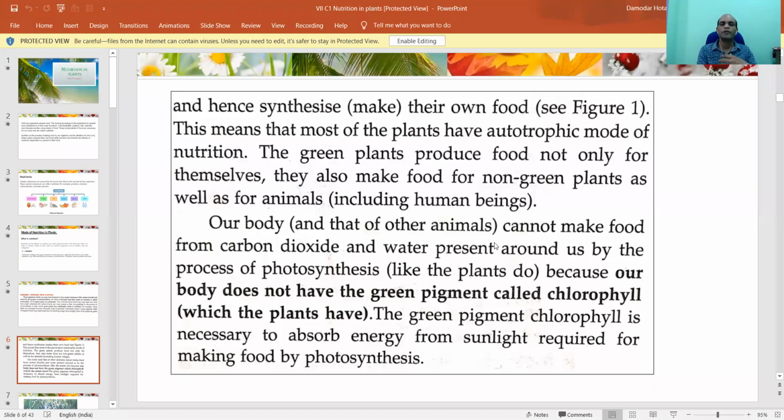Our body, meaning we animals other than green plants, don't have the capacity or the necessary instrument; it's not designed so that we can make our food ourselves. Our body does not have the green pigment called chlorophyll, which plants have. That's why we cannot make our food, right? And we cannot absorb sunlight also, and we cannot do photosynthesis. That is why we are called heterotrophs.